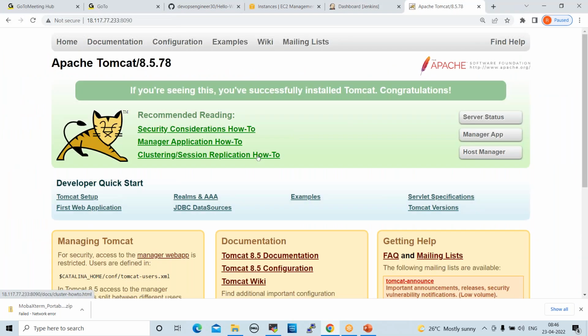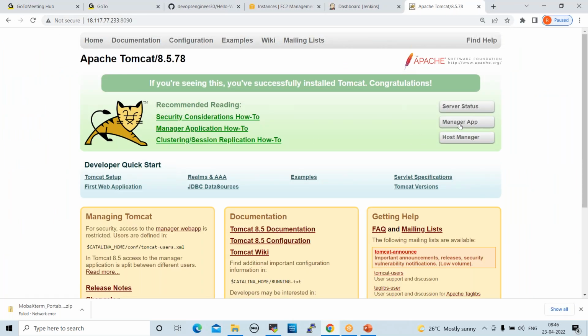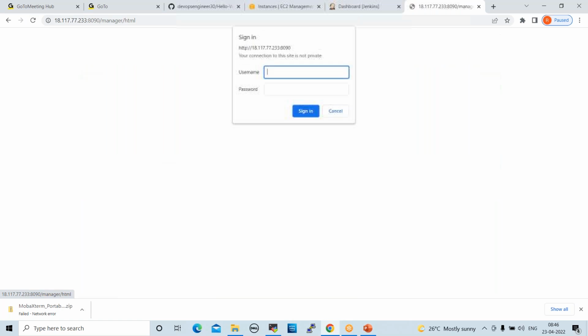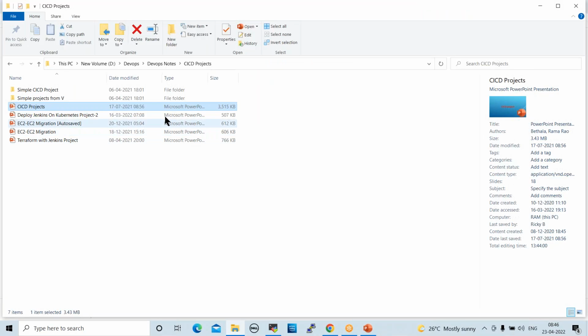Now I try to access this application. Click on Manager App. When I click on Manager App again, it should show a login prompt. See here, now it is not giving any 403 error. Now it is asking for credentials, right? If you want to log in to Tomcat, we require credentials. So I prepared some credentials, some scripts. I'll show you.